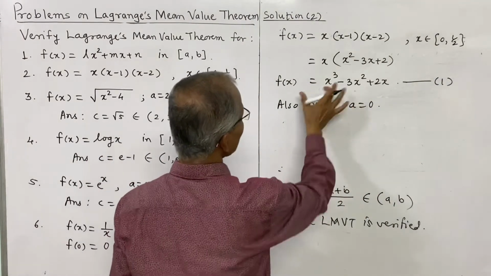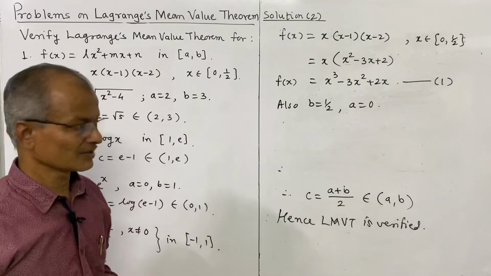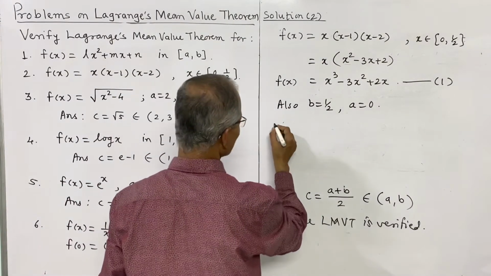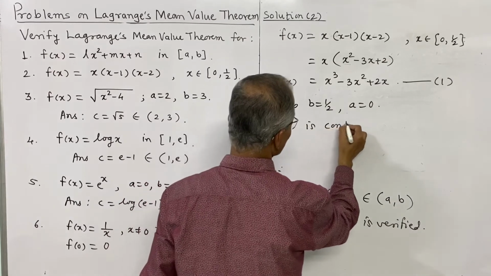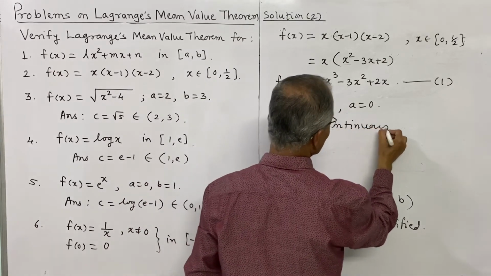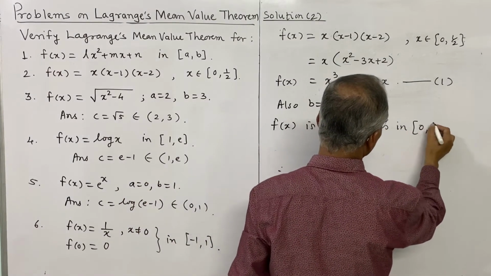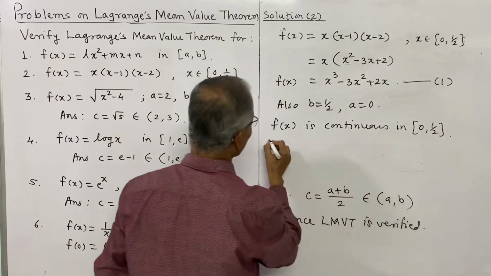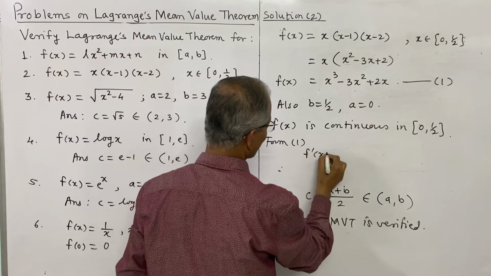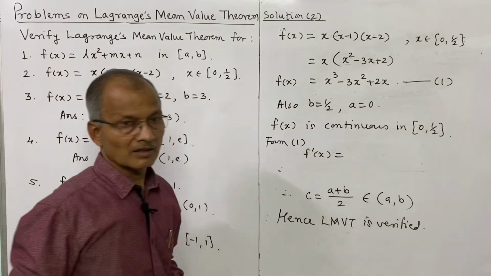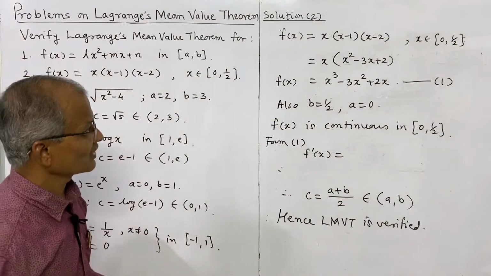Now f of x is a polynomial, it is continuous. f of x is continuous in the closed interval 0 to half. From 1, what is f dash of x? Derivative of this, a simple expression to differentiate.